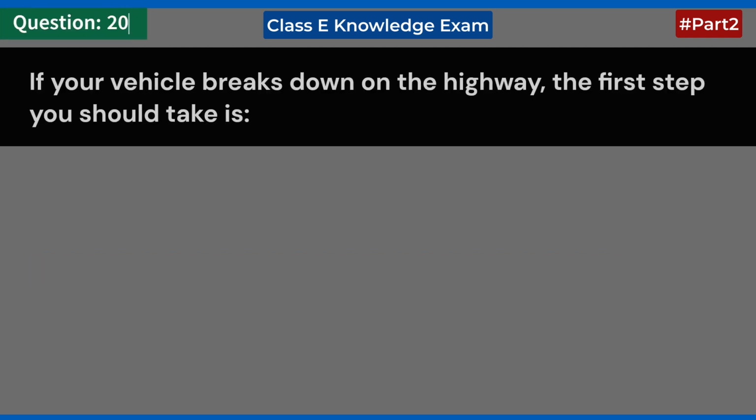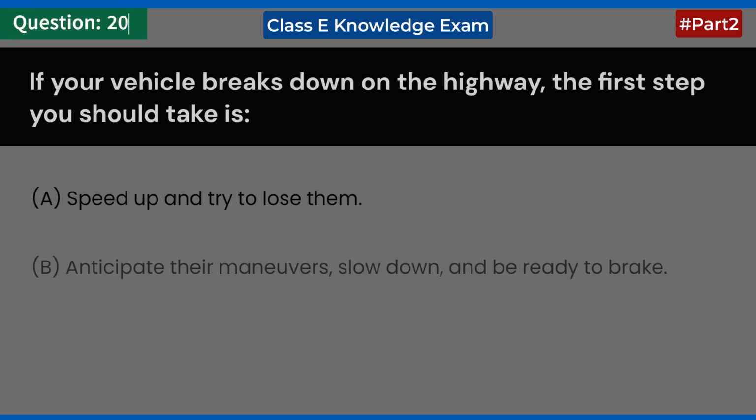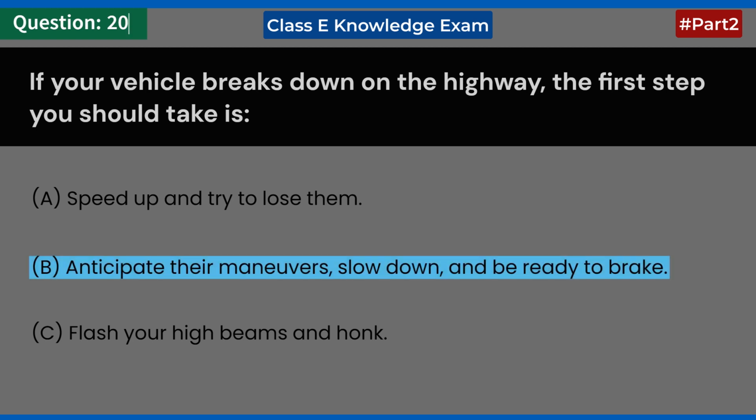When you notice an aggressive driver approaching you from behind, the best course of action is to: A. Speed up and try to lose them. B. Anticipate their maneuvers, slow down, and be ready to brake. C. Flash your high beams and honk. Answer B. Anticipate their maneuvers, slow down, and be ready to brake.